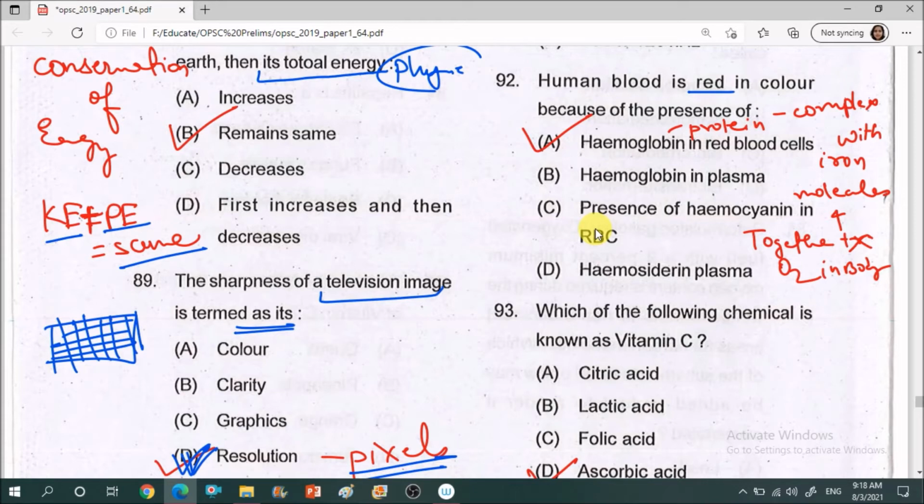So as you know, what is hemoglobin? It is a protein. And it forms a complex with the iron molecule, and hence it transmits oxygen in the entire body and it looks red.